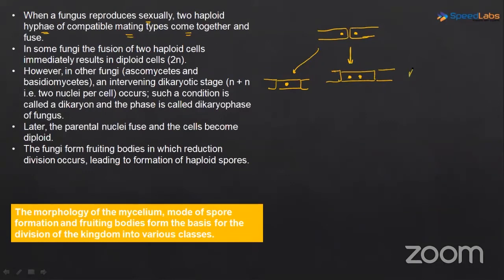This stage is called the dikaryotic stage.